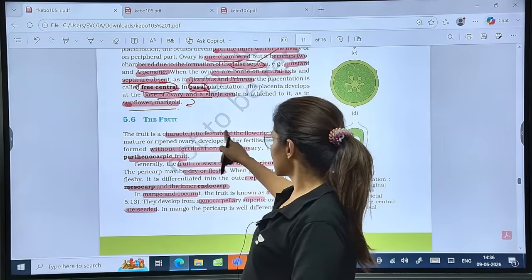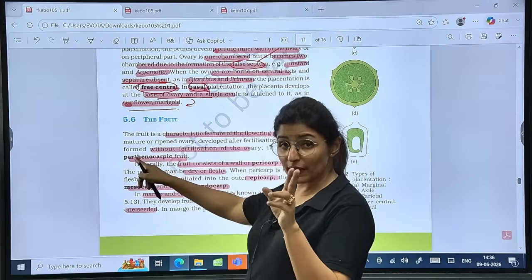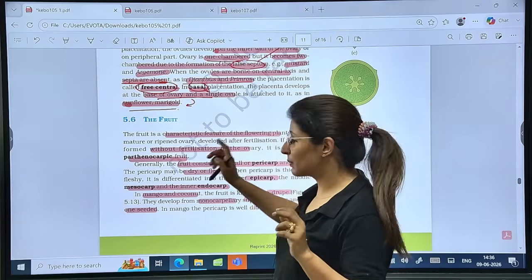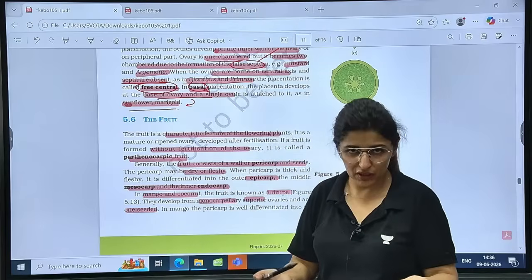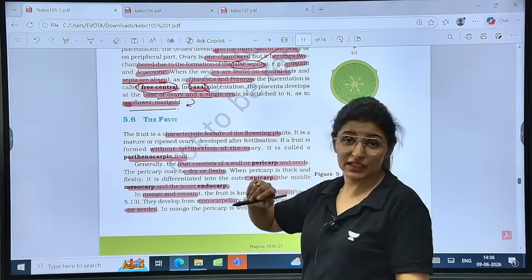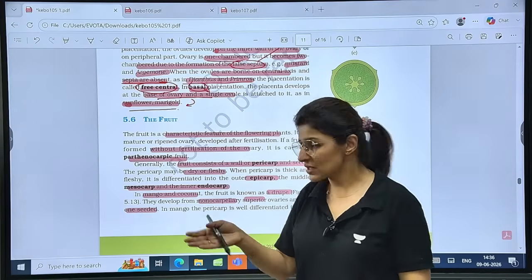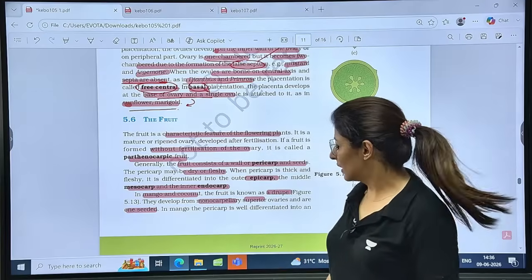So fruit, a characteristic feature of flowering plants, yes. Now a true fruit is formed by the ripened ovary, while a false fruit is developed from any part other than the ovary, usually the thalamus. Then we have a fruit which develops without fertilization, known as parthenocarpic. So if there is no fertilization, it will be seedless as well, right?